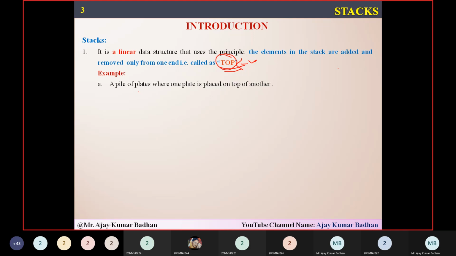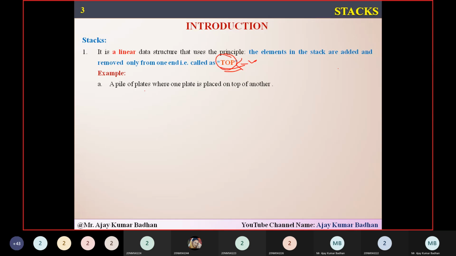Now coming to the examples, we have something like a pile of plates, which are nothing but a group of plates that have been placed one on another. Suppose you go to some kind of party, maybe a wedding event, someone's birthday, or someone's marriage ceremony.